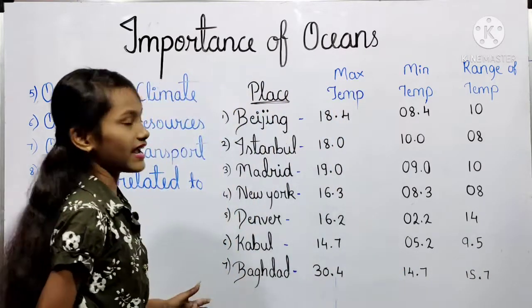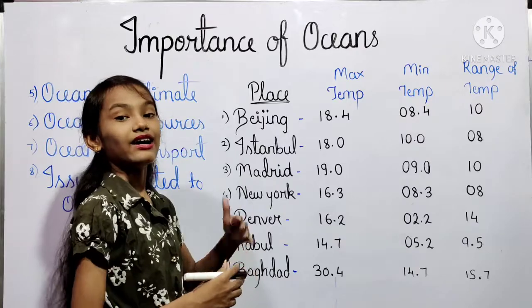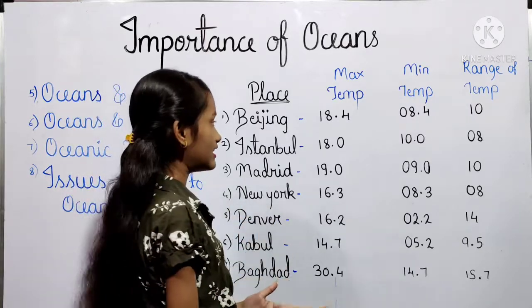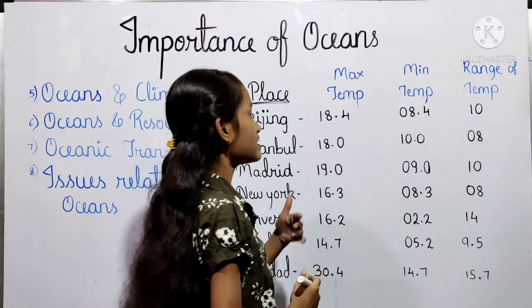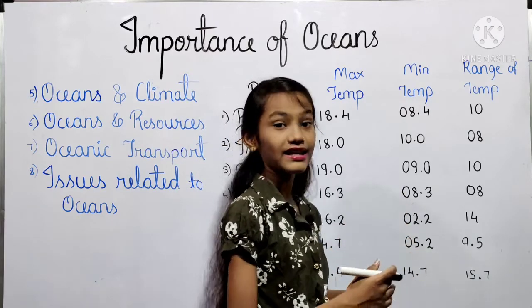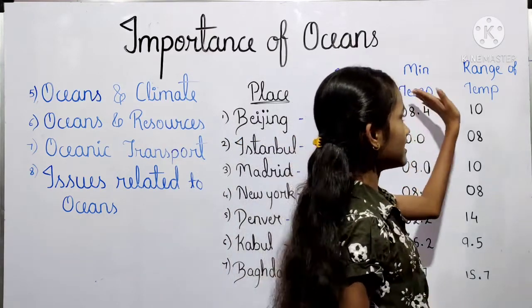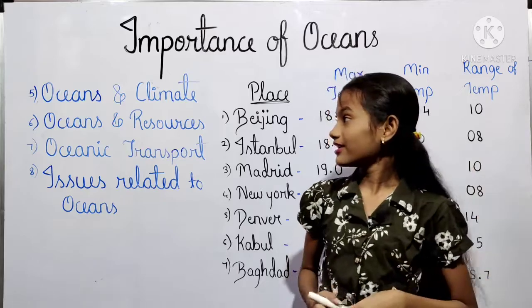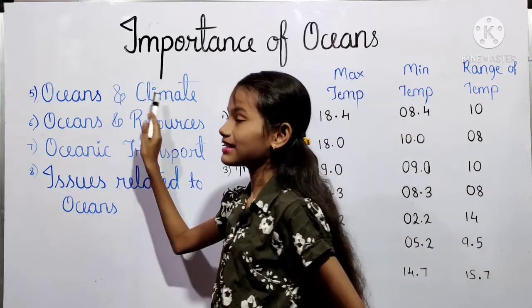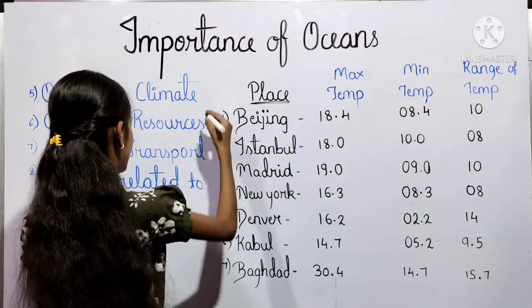So this is the full diagram we have seen about the place and which place are situated in which country, and we have also seen about its maximum and minimum temperature, as well as its range of temperature. So here our fifth point, that is oceans and climate, it is completed.